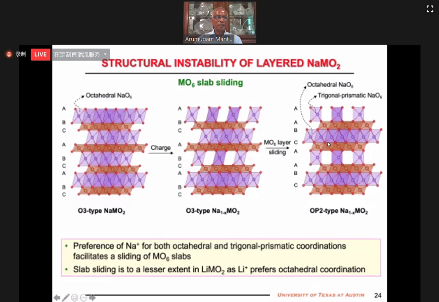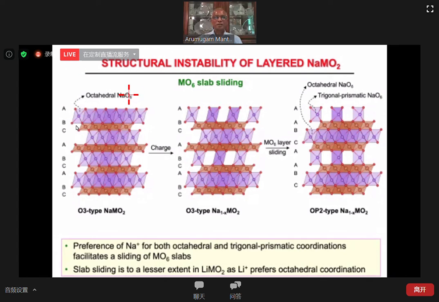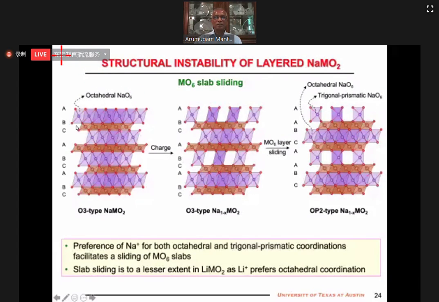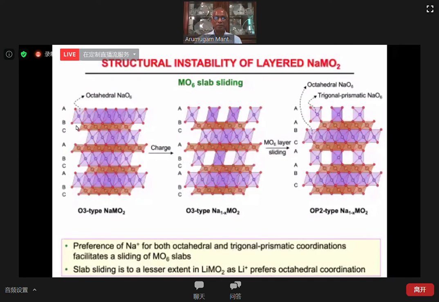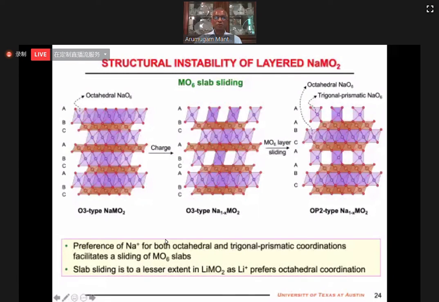Now a couple of slides. So far I talked about lithium layered oxides. There is a lot of work going on with sodium layered oxides. We will have a lot of similar problems as we have with lithium layered oxides. On top of it, we may also have additional complications because sodium prefers octahedral as well as tetrahedral and trigonal prismatic coordinations. Therefore, they can very easily slide the layers. So you can get O3 to P transitions, where P means sodium is in the prismatic site and O means sodium is in the octahedral site. Those kinds of transitions can happen, which is to a lesser extent the case for lithium.